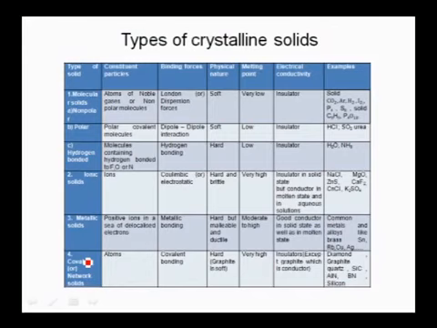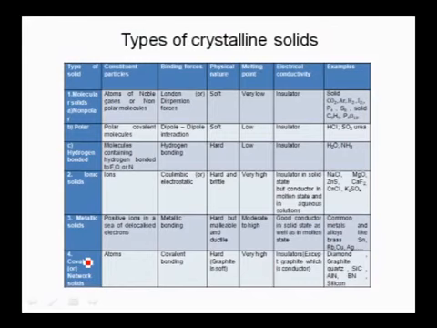If you see, molecular solids are further divided into three types: non-polar molecular solids, polar molecular solids and hydrogen bonded molecular solids. In molecular solids, the constituent particles are molecules. The attractive forces between the molecules are either London forces, dipole-dipole forces or hydrogen bonding. These molecular solids are generally soft in nature, except the hydrogen bonded solids, which are hard. They possess low melting points. They are bad conductors of electricity.